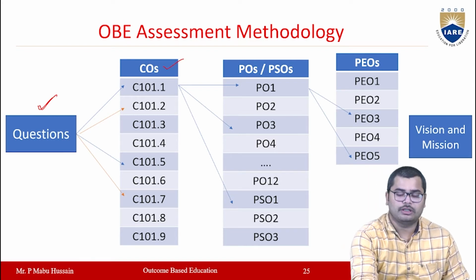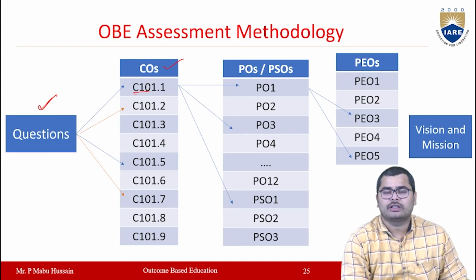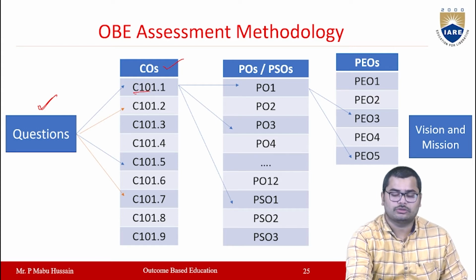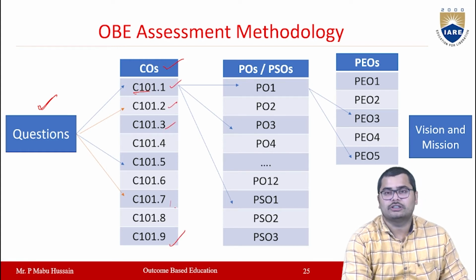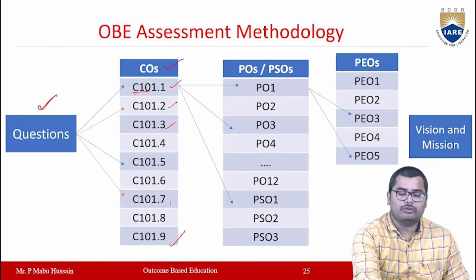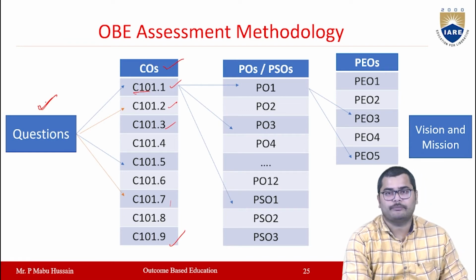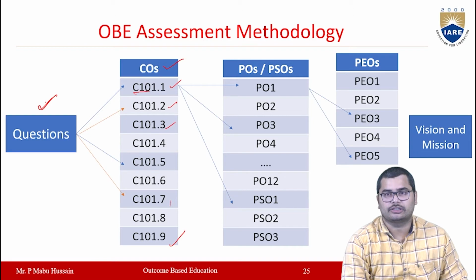If you observe the course C101, this course will be having certain course outcomes, represented 1, 2, 3 up to 9. This course C101 will be having 9 course outcomes. Now you have to check first whether these questions are mapped to these COs or not, and with how many COs they are matched.